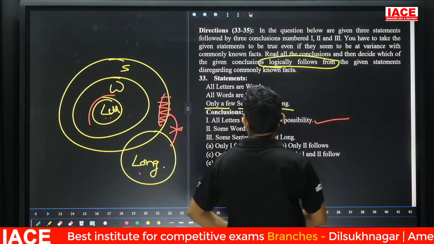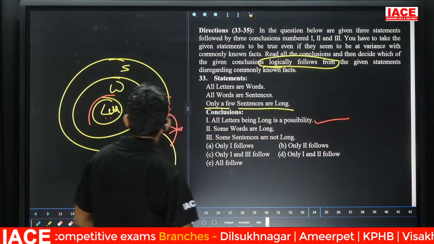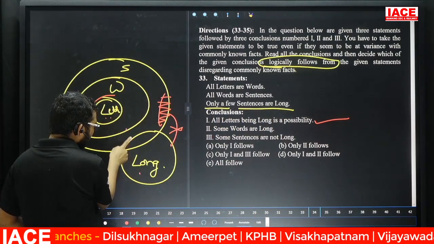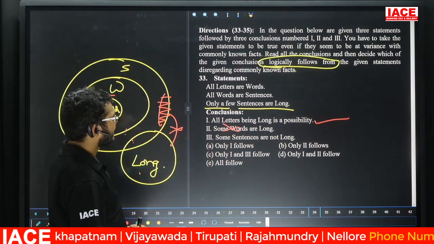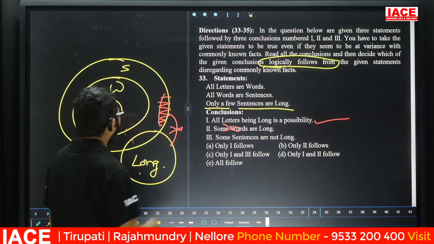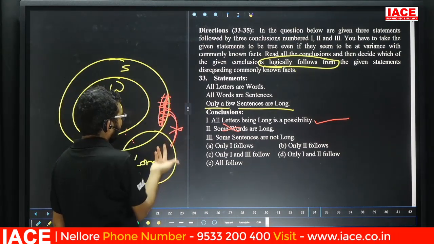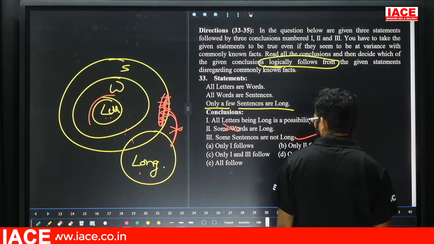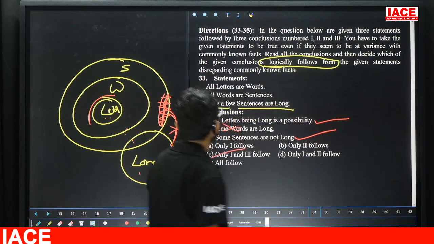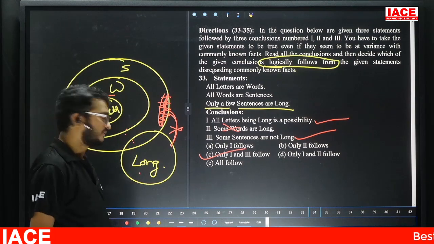Next, the second one. Some words are long. The word and long relation is that we can't say. Then the second one is wrong. Third one. Some sentences are not long. Some part of sentences is not long. Yes. Then the last one is also true. Then what is the answer? 1 and 3 are true, which means option C. Question number 33, option C.